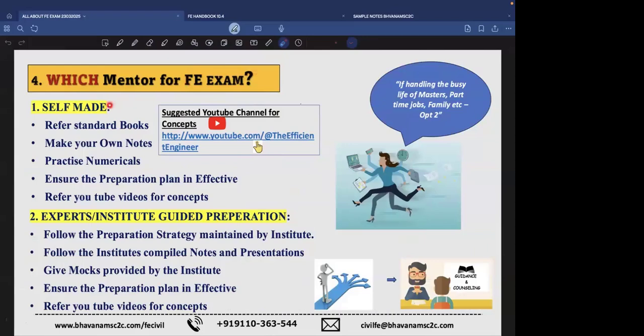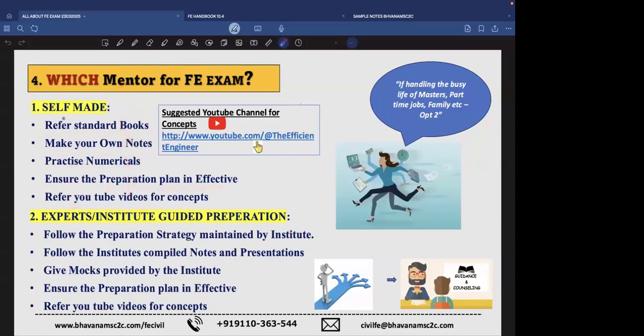And which mentor to choose for the FE exam? To be frank, you can do it self-made. You can refer to some books, but you have to put in some extra effort. You have to make your own notes. Even though you refer to many textbooks, there must be your own notes so that your brain gets accustomed to one copy. Collect multiple data, but keep all of it in your handwritten notes so that it's easy for you to recall things. Practice the numericals if you're self-made. Make the plan, and if you want, you can refer to YouTube videos.